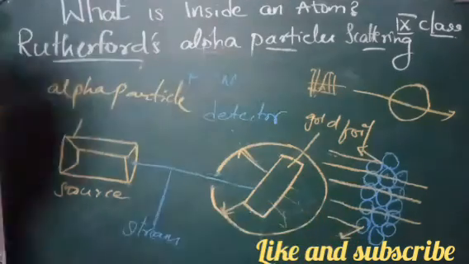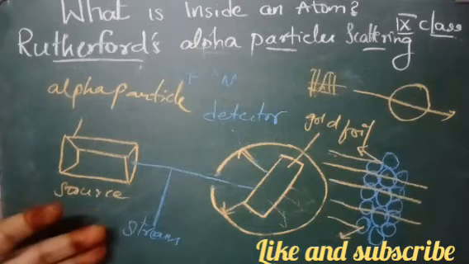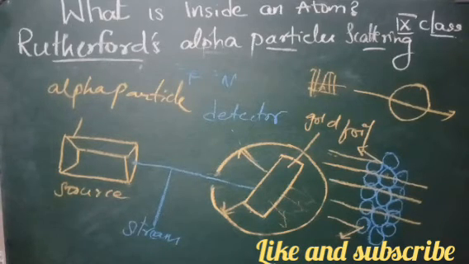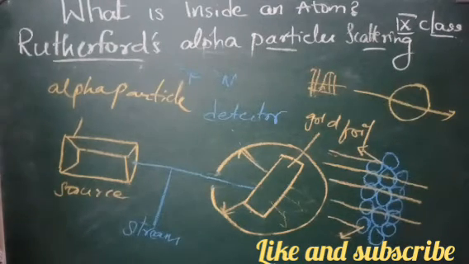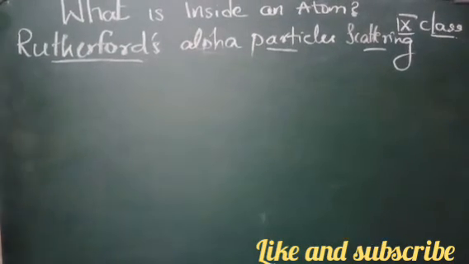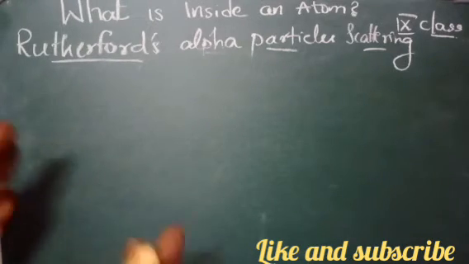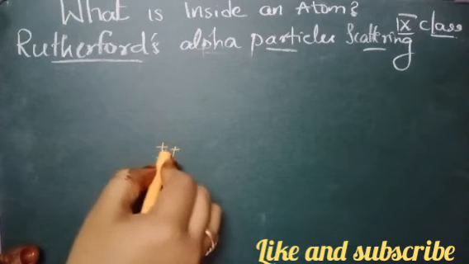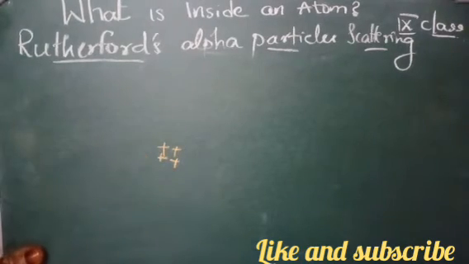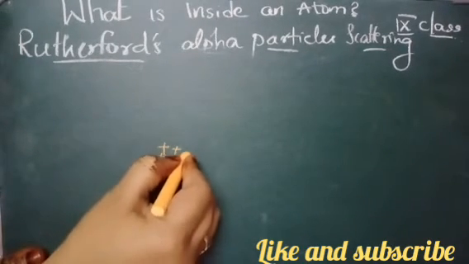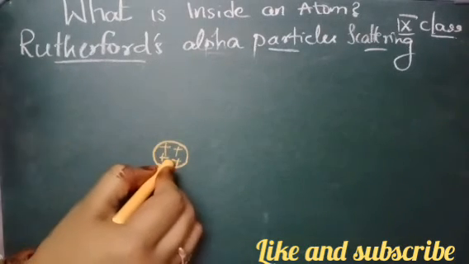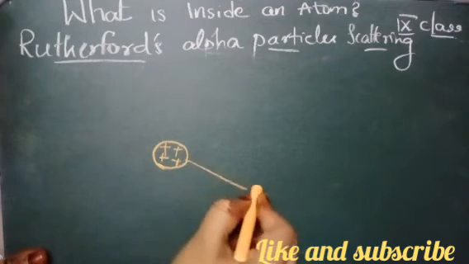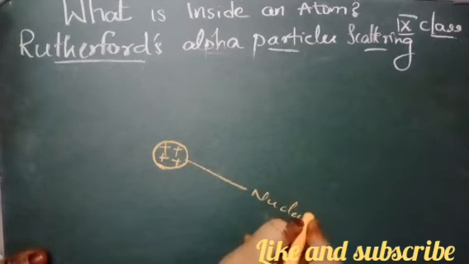On the basis of the experiment, Rutherford put forward a nuclear model of an atom which had the following features. He said that all the positively charged particles form a small dense center, which is called the nucleus.